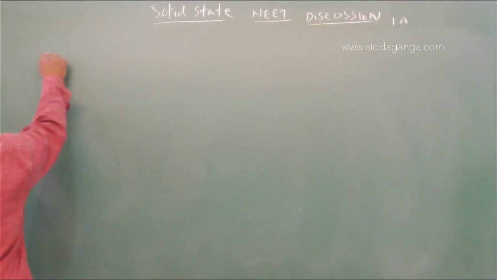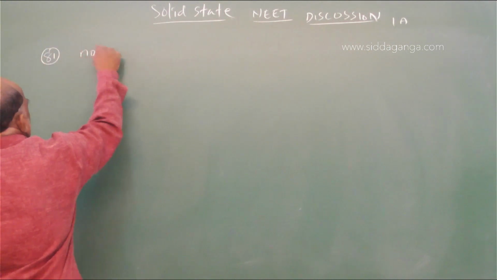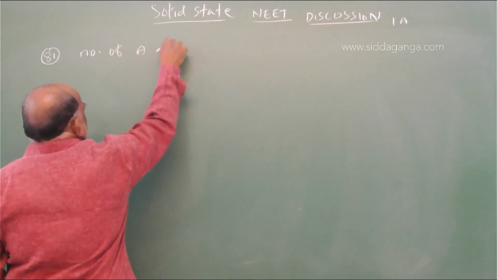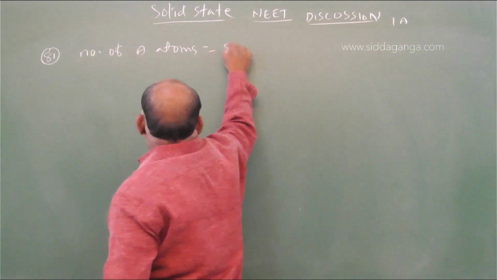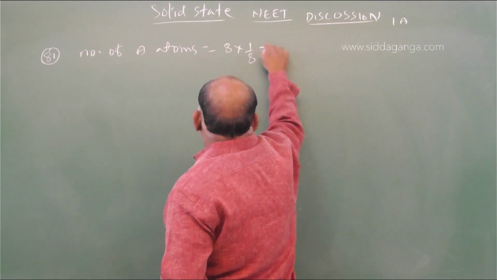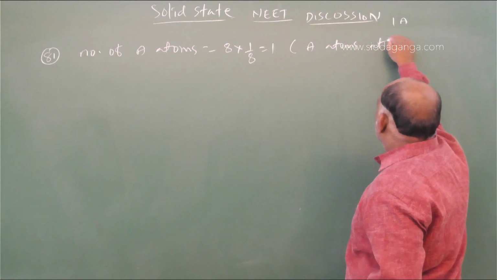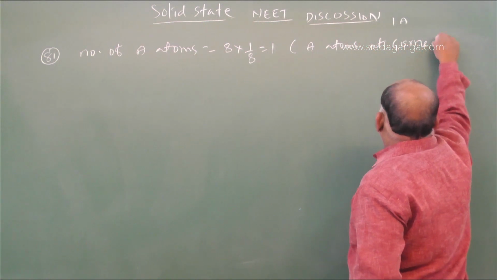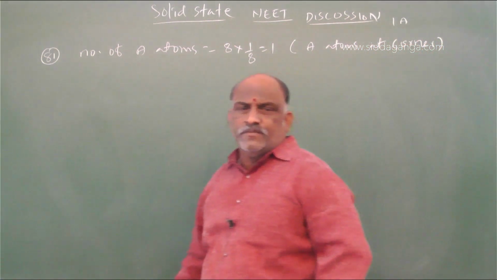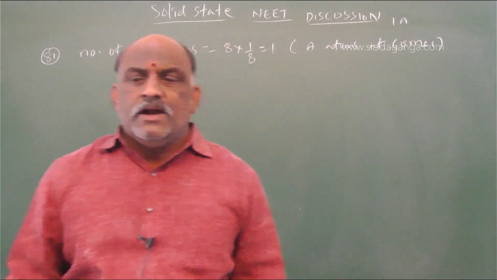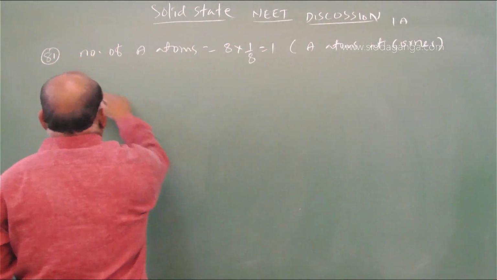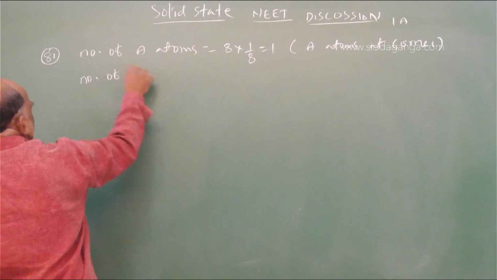81. Number of A atoms: A atoms at the corner. And B atoms are face centered. Number of B atoms.